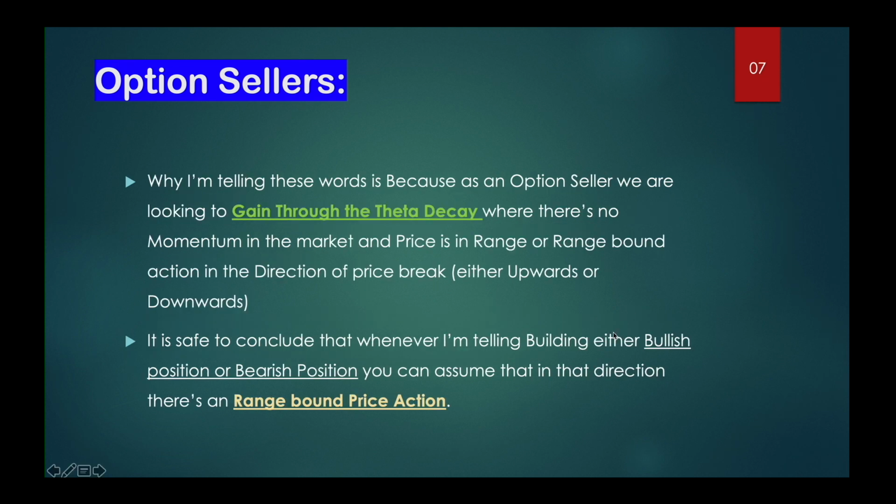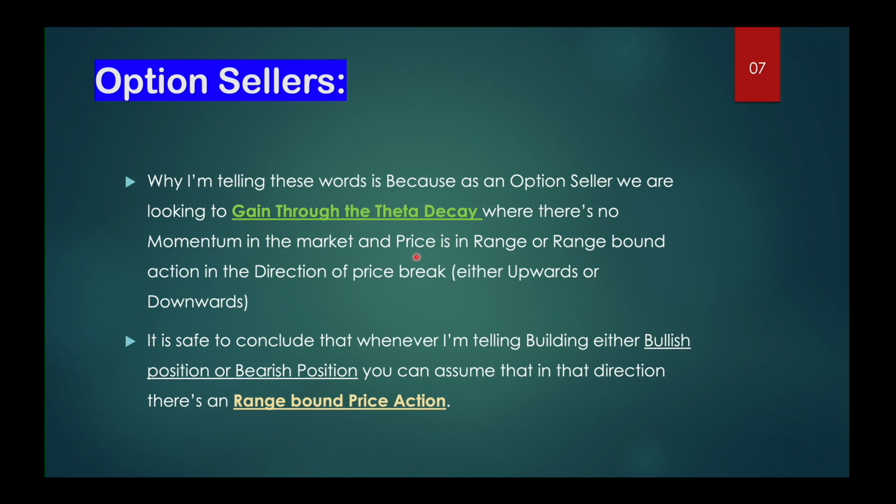Why I am saying these words is because as an option seller, we are looking to gain through the theta decay, where there is no momentum in the market and price is in the range, or the range bound action in the direction of the price break, either upwards or downwards. In either direction the price breaks down, we are going to gain through the theta decay.